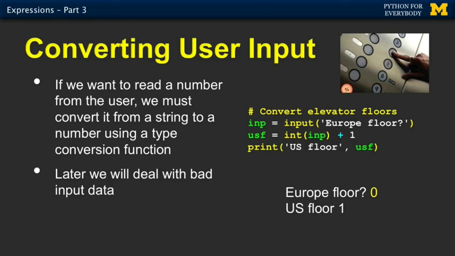So the problem that this program is trying to solve, for those of you who have traveled in the U.S. and traveled everywhere else, is that the ground floor in hotels in most of the world is the 0 floor, and the ground floor in the United States is the 1 floor. And so you might find yourself in a European elevator asking, what is the equivalent United States floor to this floor that I'm sitting on? So if I'm on floor 7, what would this floor be if I was in the United States? And that's the problem we're going to solve.